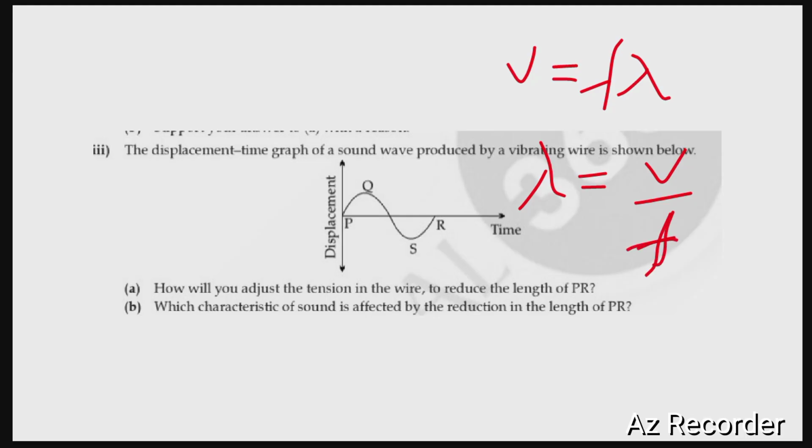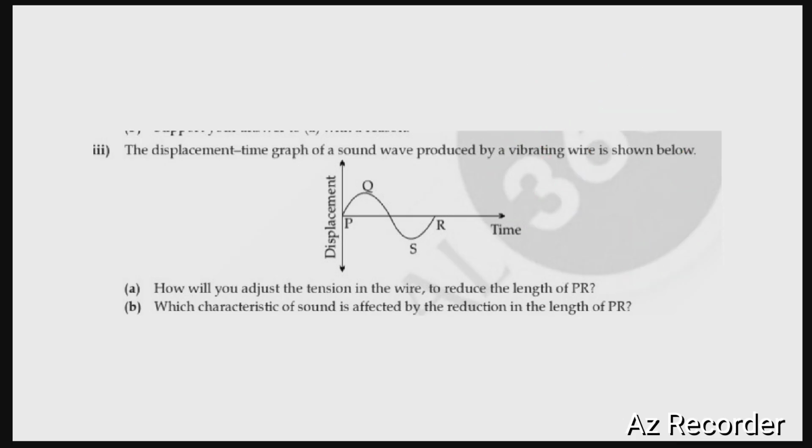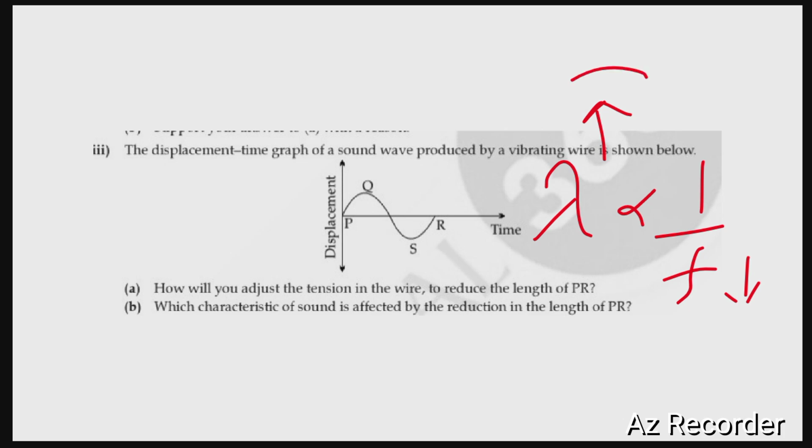From this we can conclude that wavelength and frequency are inversely related. Lambda is inversely proportional to frequency. So when lambda increases, frequency decreases, and when frequency decreases, lambda increases. Here we have to decrease the length of PR, that means we have to reduce the wavelength. So in order to reduce the wavelength, what do we have to do? We have to increase the frequency.